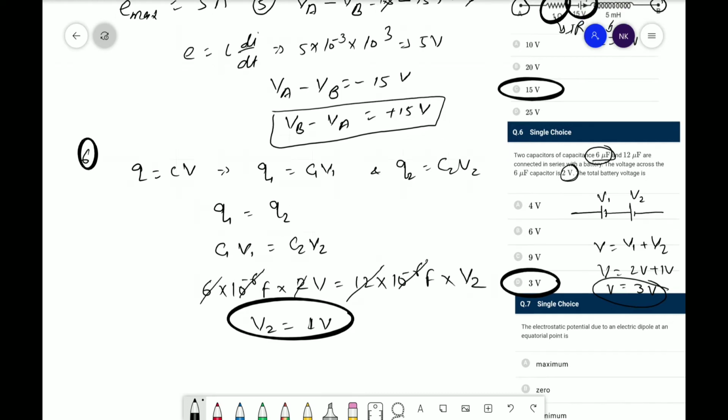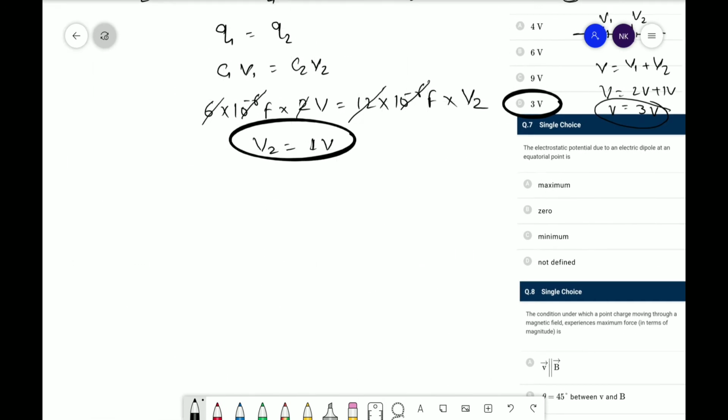Okay. Now let's talk about the next question. Here is the next question: the electrostatic potential due to an electric dipole at an equatorial point is. Okay, so it is obvious the correct answer is 0, but let's talk about the solution. If we are talking about the dipole, dipole means there is a positive charge and a negative charge kept at a very short distance, that is known as 2L.